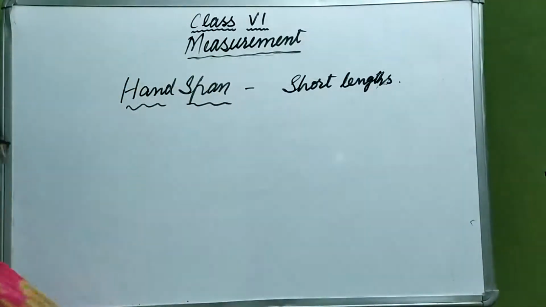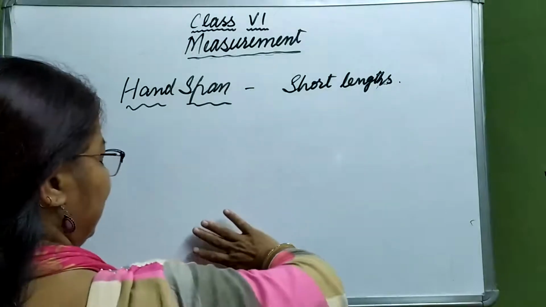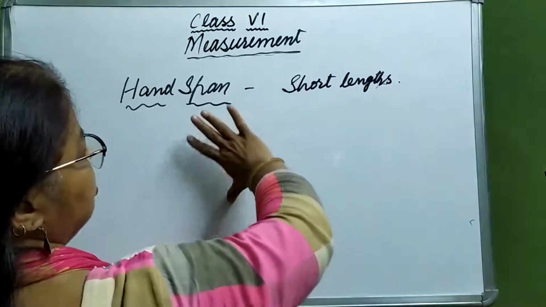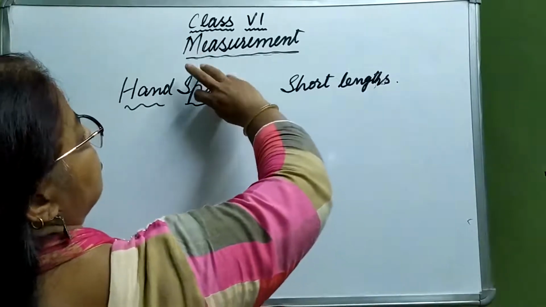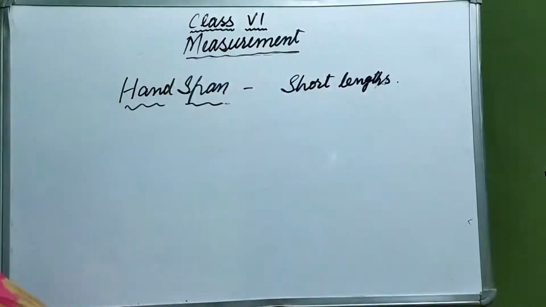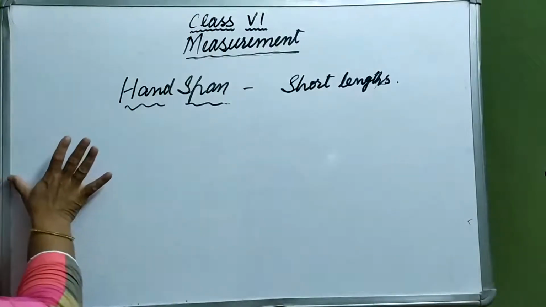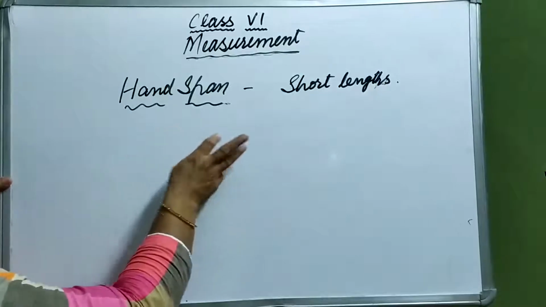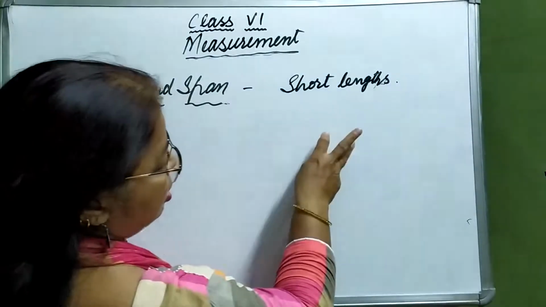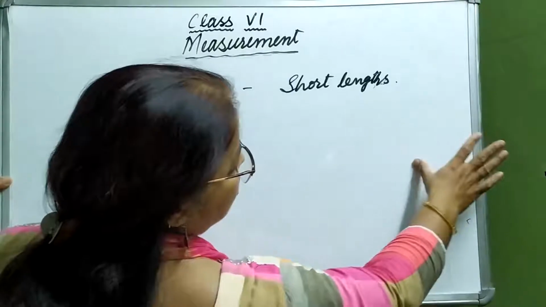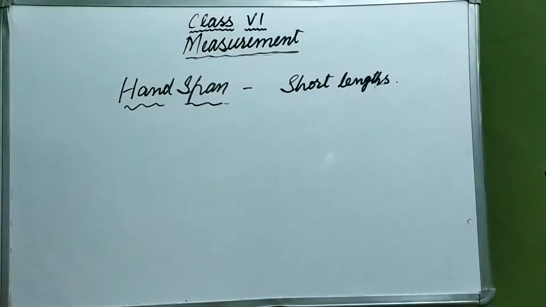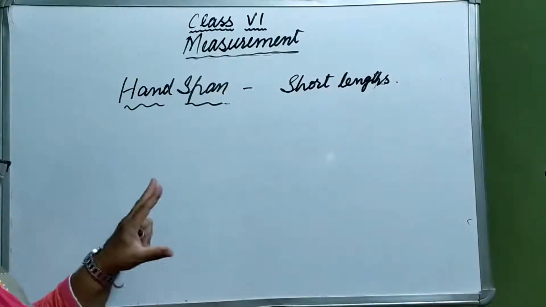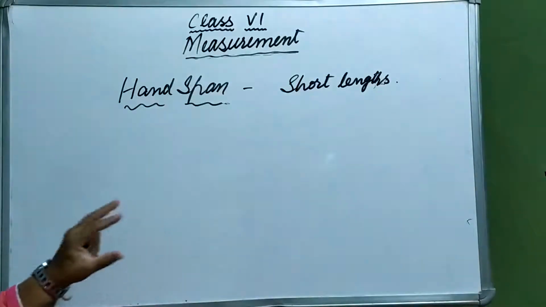If I have to find the height of this, I measure from one end to another: one hand span, 2, 3, 4, and not a complete fifth one. In this way, for shorter distances or lengths, we use hand span.